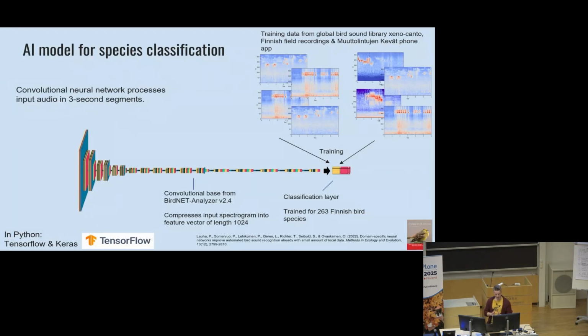And once we have the training data, we train the model. The species classification model is this convolutional neural network which processes the input audio in 3-second segments. In Python, there are a couple of widely used libraries for machine learning and neural networks. PyTorch is one of them, but we are using the other one, TensorFlow and Keras. Keras is basically a high-level API for using the tools of TensorFlow.